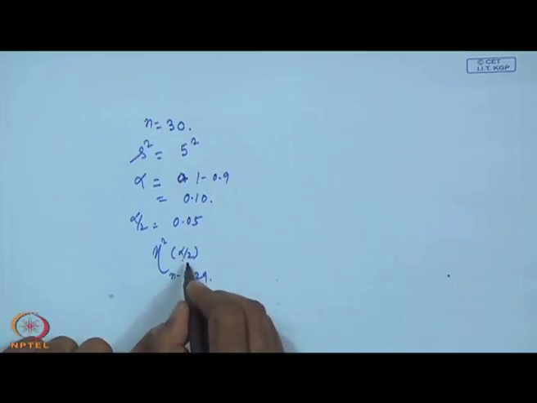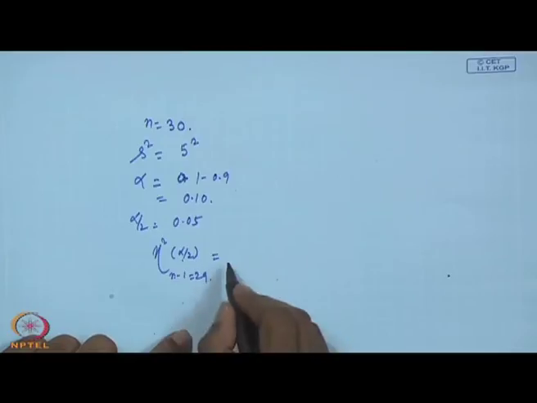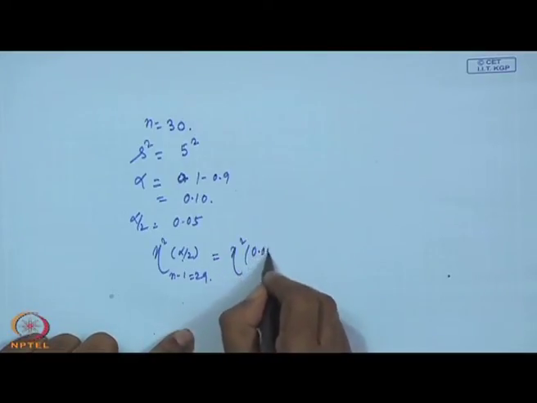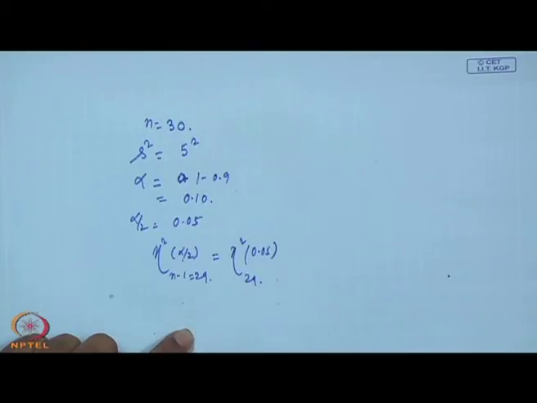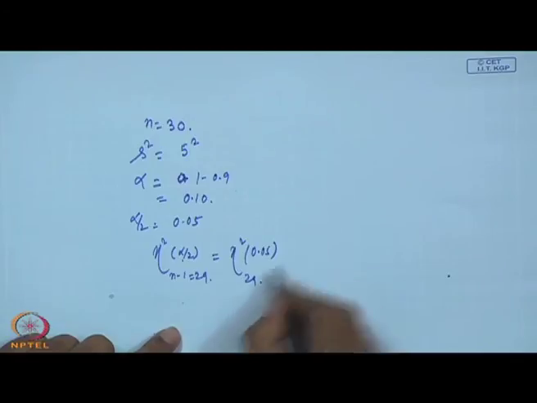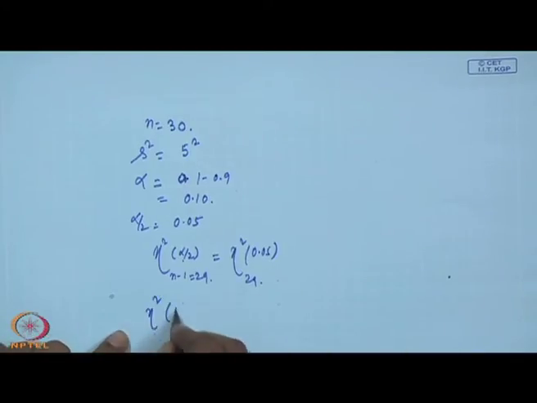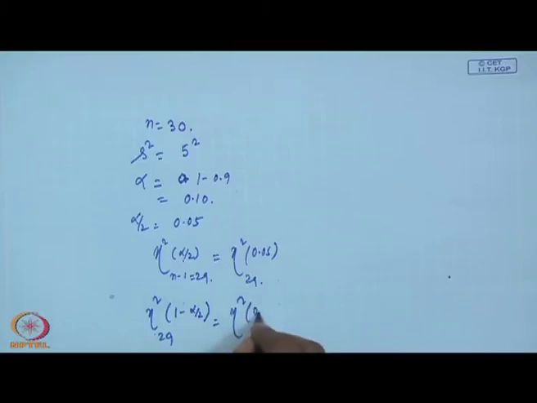That is chi square 0.05 with 29, as well as one more value, chi square 1 minus alpha by 2 with again the same n minus 1. That means chi square 0.95 with 29.